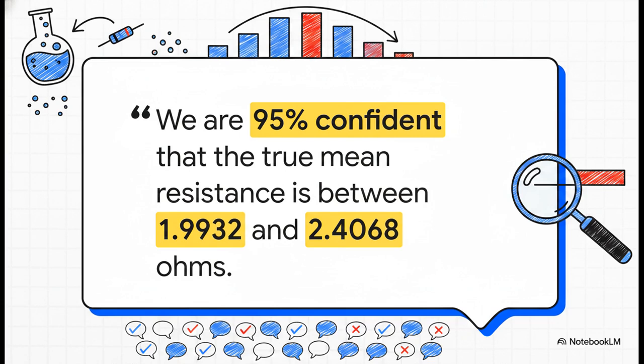But hang on, getting the numbers is only half the battle. The most important part is saying what it means in the right way. That phrase, "we are 95% confident," is very specific. It's pointing back to our confidence in the method we used. We are not saying there's a 95% probability the true mean resistance is in this one specific range. The true mean is some fixed number out there. It's our interval, which is based on a random sample, that's the thing that's random. Our confidence is in the procedure, a procedure that, if we did it over and over again, would successfully trap that true mean 95% of the time.